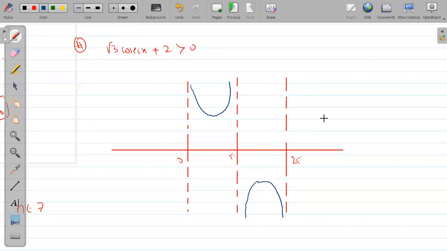This is the graph of cosec x. Why am I drawing from 0 to 2 pi? Because this is our box of observation. You will be observing only in the domain, only in the periodic interval. And what is the period of cosec x? Everyone knows what that is.